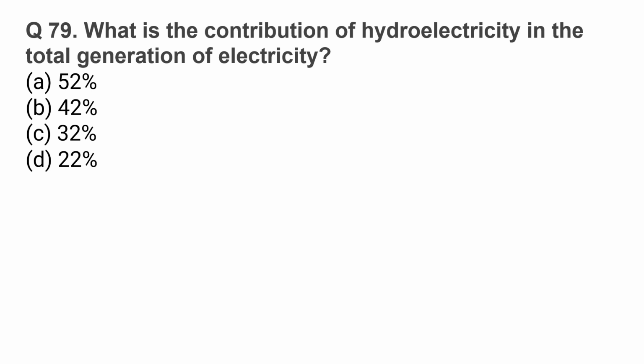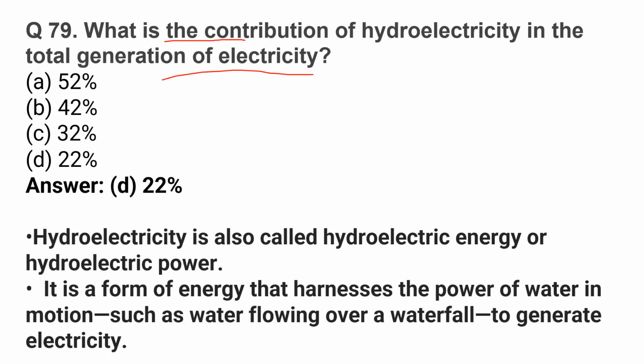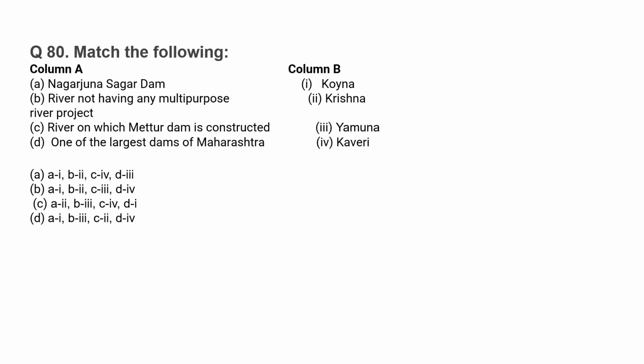What is the contribution of hydroelectricity in the total generation of electricity? 22%. Hydroelectricity is also called hydroelectric energy or hydroelectric power. It is a form of energy that harnesses the power of water in motion, such as water flowing over a waterfall, to generate electricity.